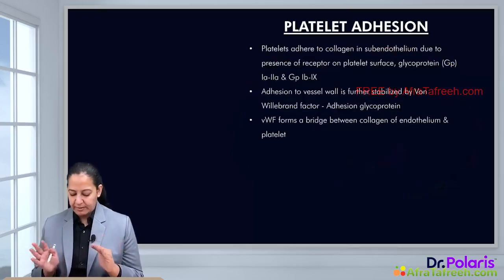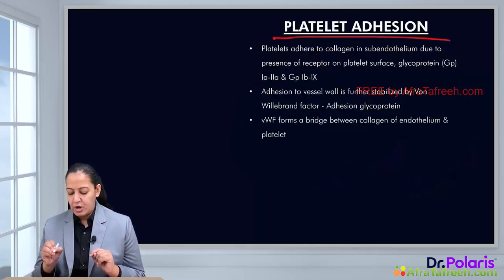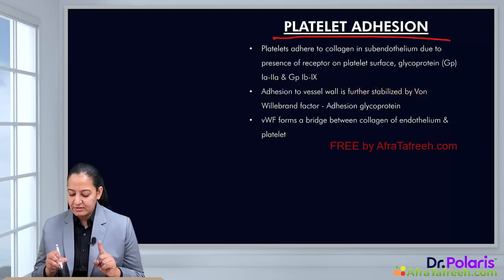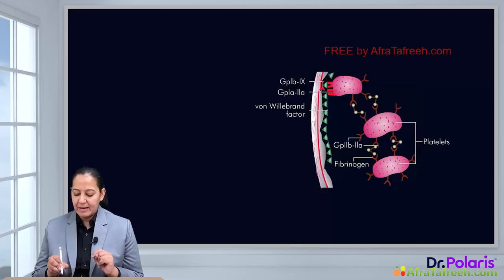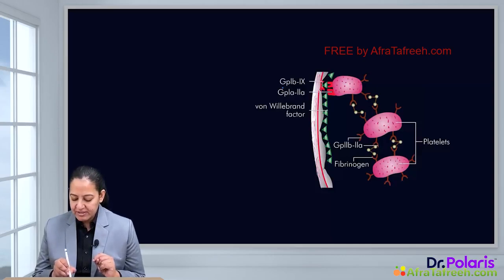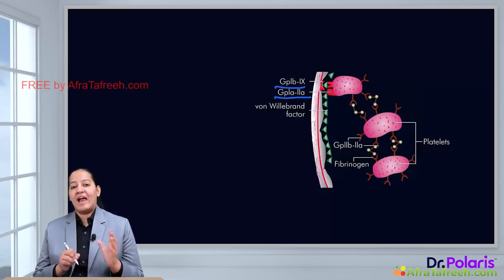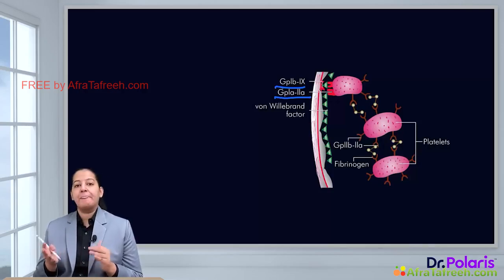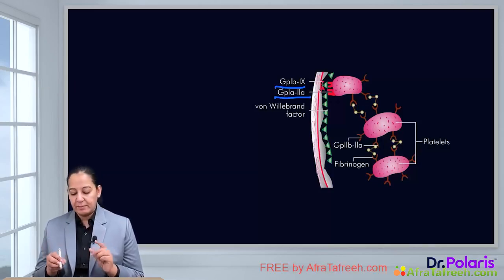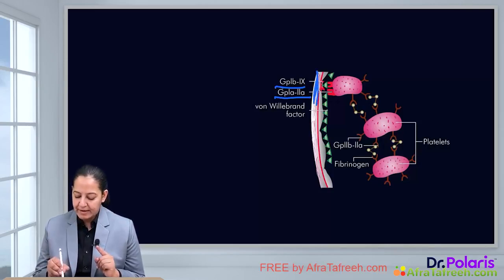So let me describe the three steps one by one. You can see in this diagram platelet adhesion. What is platelet adhesion? Platelet adhesion is the formation of bond of the platelet with the subendothelial tissue. So here platelet forms bonds with subendothelial tissue. What are the receptors? Can you appreciate the name of the receptors? On the surface of the platelet there are receptors GP1A2A or GP1B9. GP is glycoprotein, glycoprotein 1A 2A or glycoprotein 1B9. These are the receptors on the surface of the platelet which are forming the bond with the subendothelial tissue.